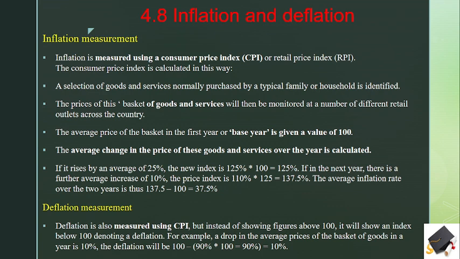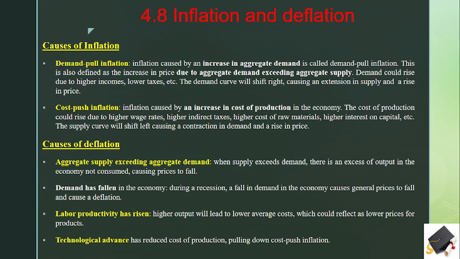Now deflation measurement. Deflation is also measured through CPI. You were spending 1,000, and at the moment you are spending, let's say, 900 rupees. What does it mean? The prices of goods and services have fallen. So, for example, a drop in the average price of the basket of goods in the year of 10%: the deflation will be 100 minus 90% multiplied by 100, which becomes 90%, meaning the prices of goods and services have fallen by 10%. Getting it?